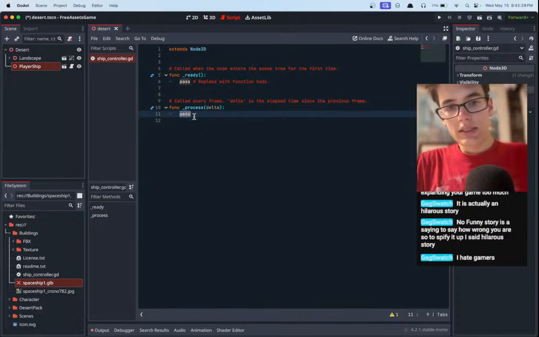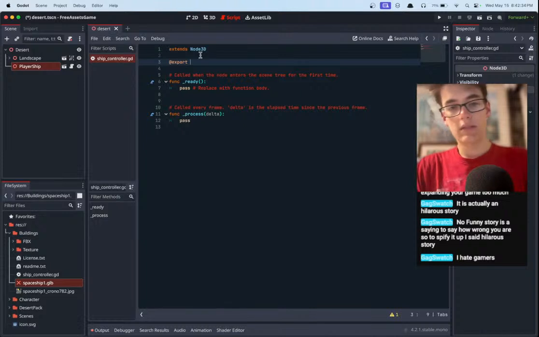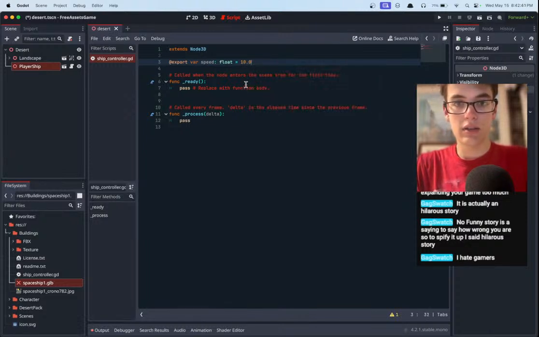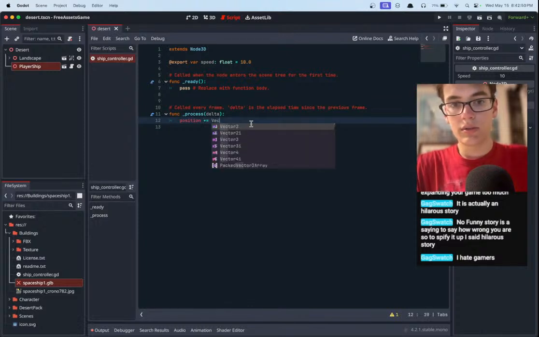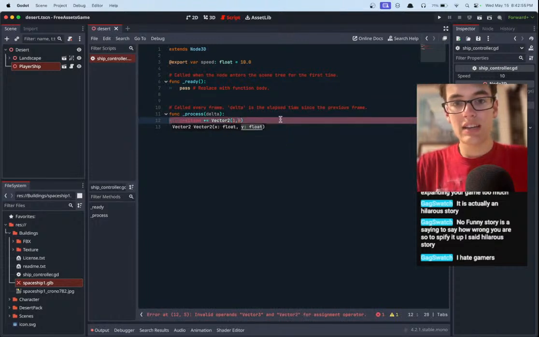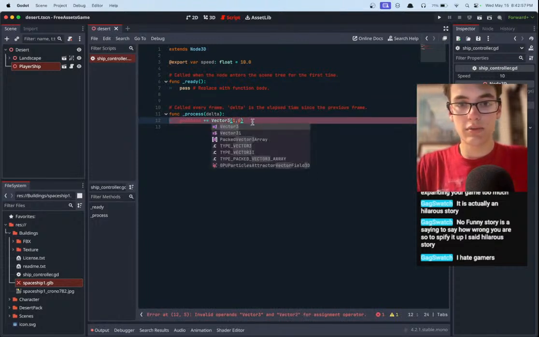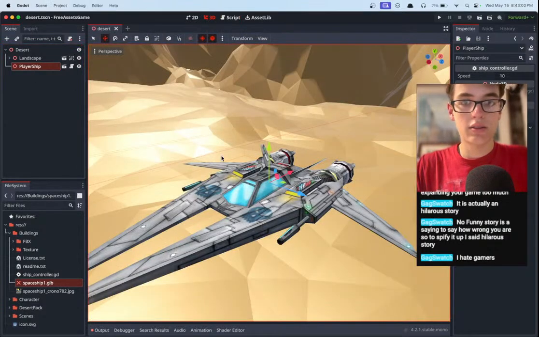Okay, so in the process function, we should probably define some variables. We can use @export to make them visible in the inspector, and then we'll have a variable speed, which is of type float, and we'll set it to 10 for now, because why not? Then we can say position plus equals a vector 3, since we're in 3 dimensions. I'm not sure which axis we want to increase, so let's go back into 3D.